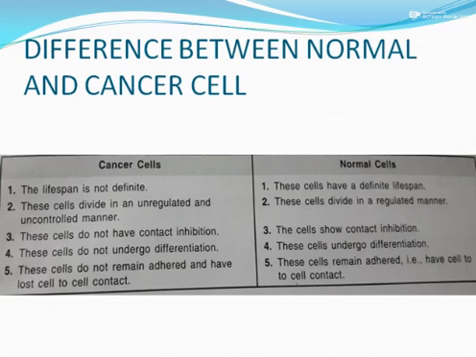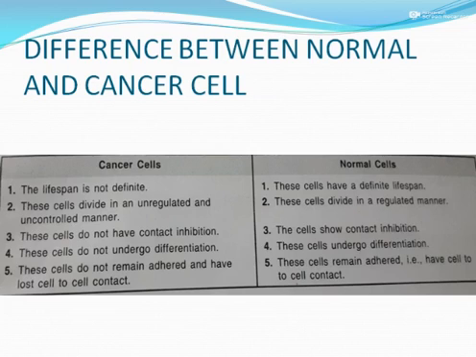Next, the third one: cancer cells do not have contact inhibition, while in the case of normal cells, they show contact inhibition. Cancer cells do not undergo differentiation, while normal cells undergo normal differentiation.